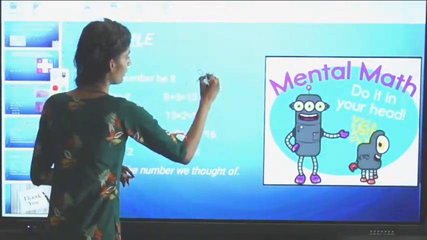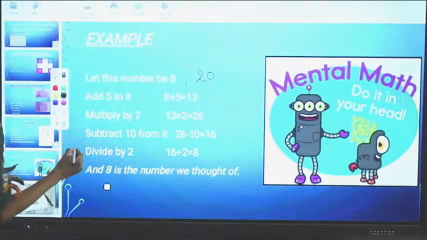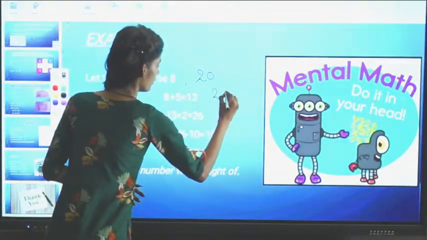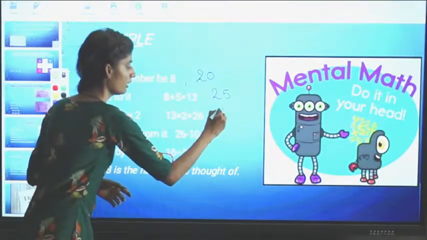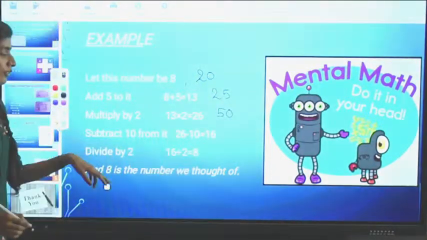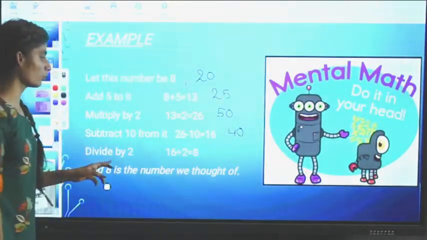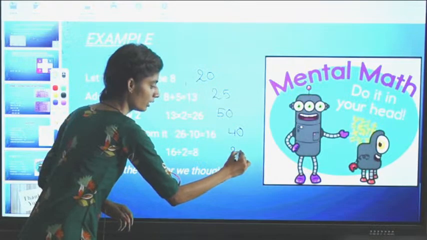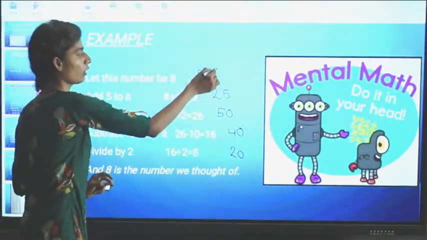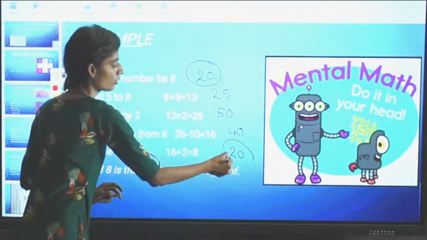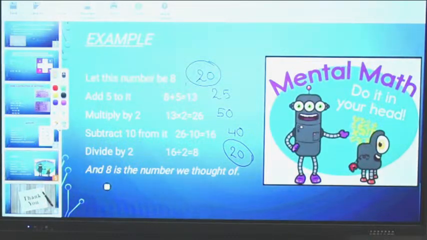Let the number be 20. If 20 is the number, then add 5 to it, it will become 25. Multiply it by 2, 25 multiplied by 2, 50. Subtract 10 from it, 50 minus 10, 40. Divided by 2, 40 divided by 2, 20. 2 20s are 40. And 20 is the number we thought of. We thought of 20 only, and at the end also we have got 20. That is the trick used in this question, in this example.